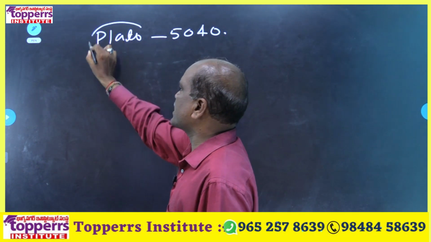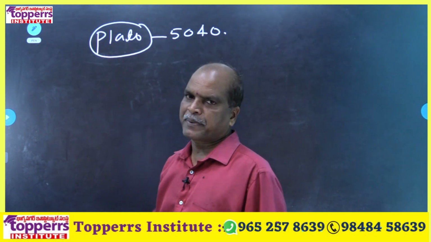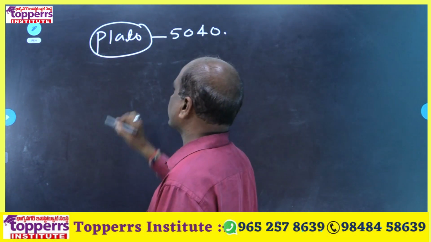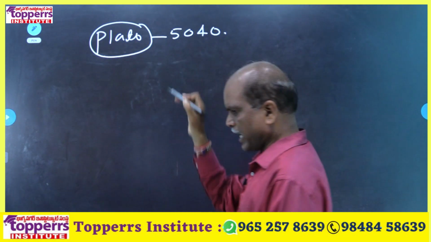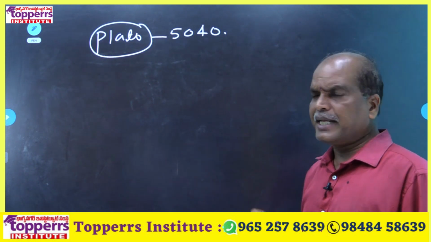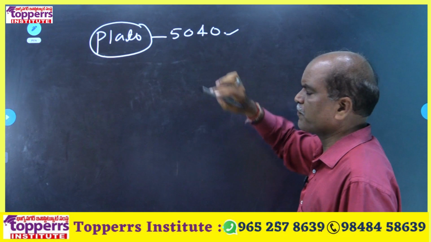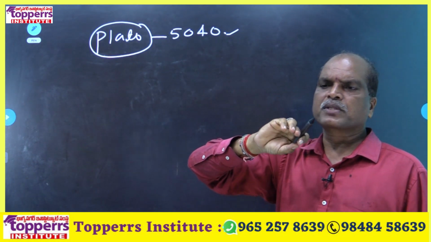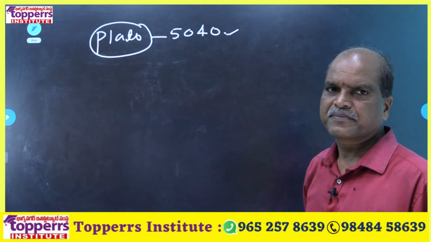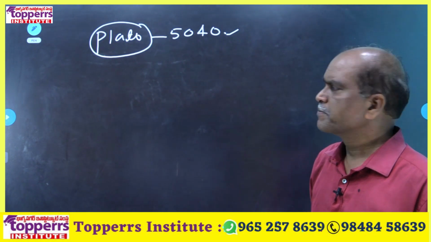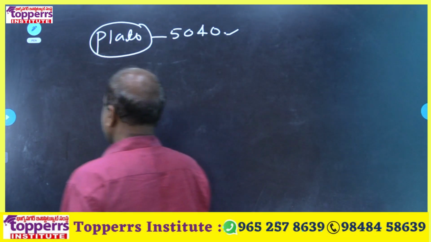So who suggested this ideal population? Plato. According to Plato, an ideal population of a state is only 5040, not more than 5040.